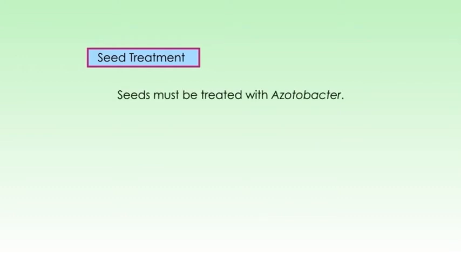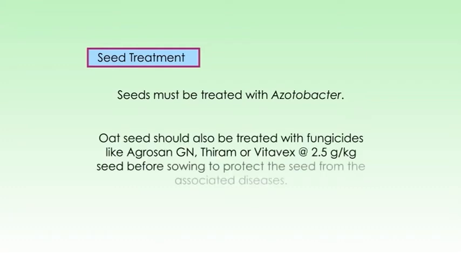Now let's see the seed treatment conditions. Seeds must be treated with azotobacter, which is a bacteria required for this crop. Oat seeds should be treated with fungicides like agrocyangian, thiram or vitavax at the rate of 2.5 gram per kg seed before sowing to protect the seed from associated diseases.